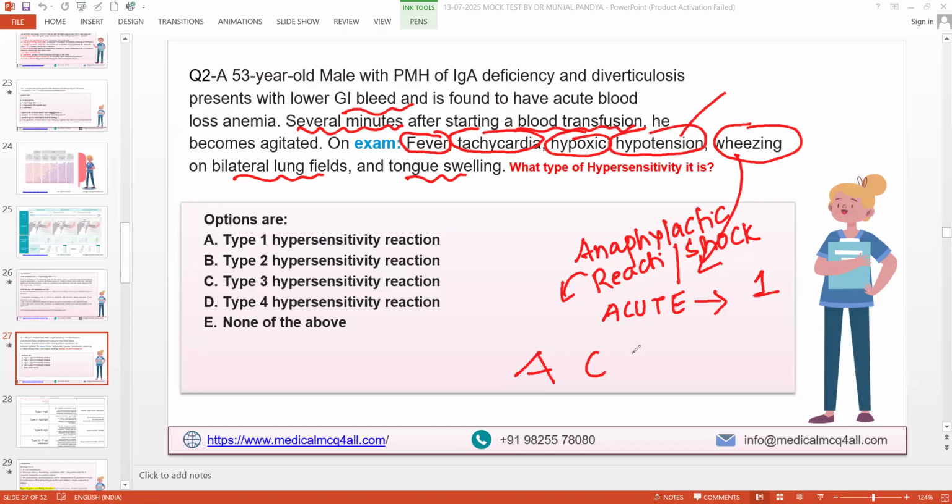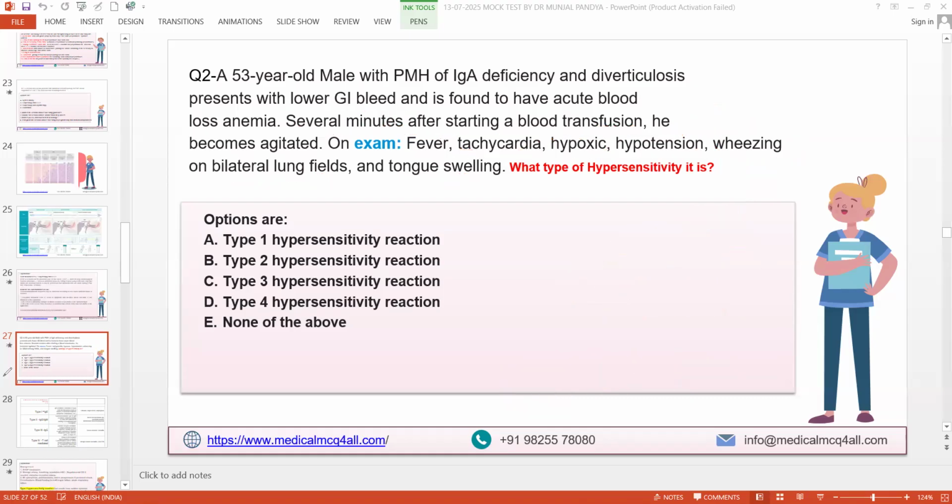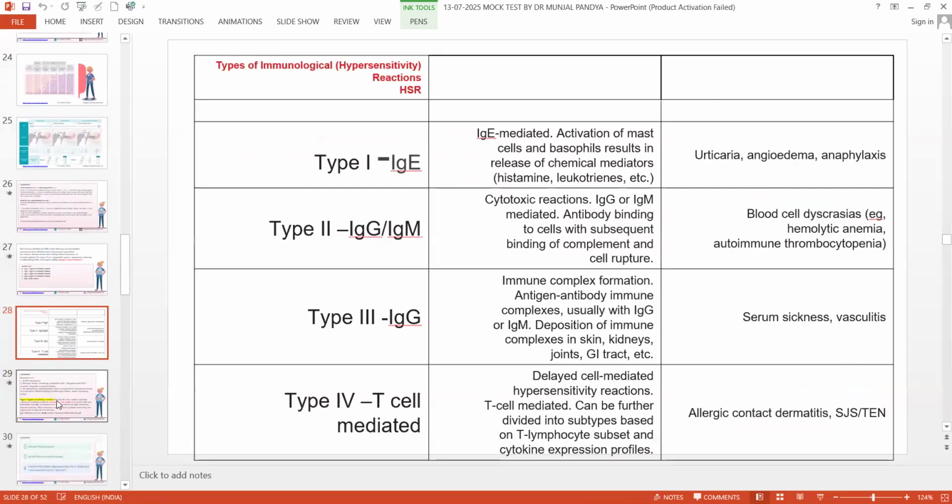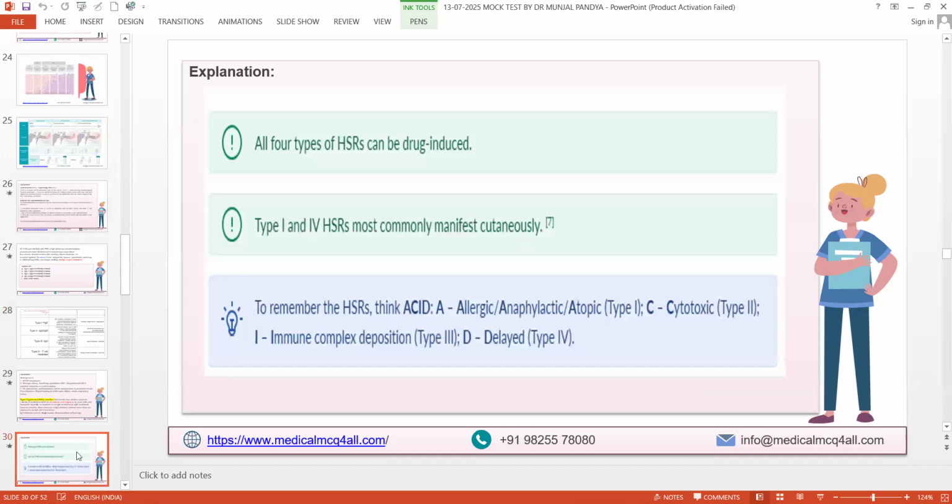ACID is an acronym. ACID is type 1, right? A for anaphylaxis. It is just an acronym to make it easier for you to remember. So let me go to the literature now. First, remember ACID.